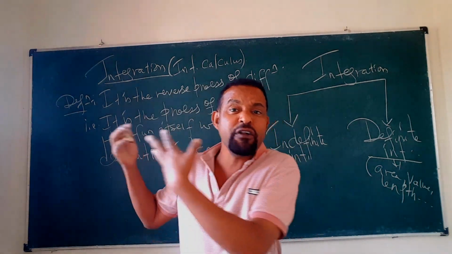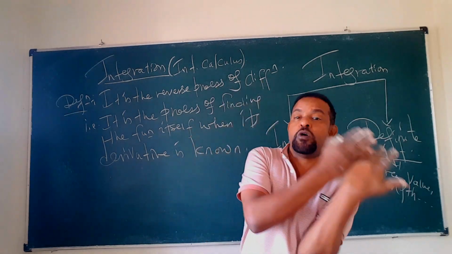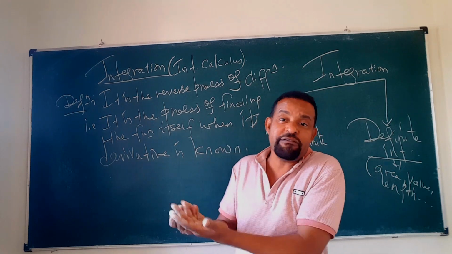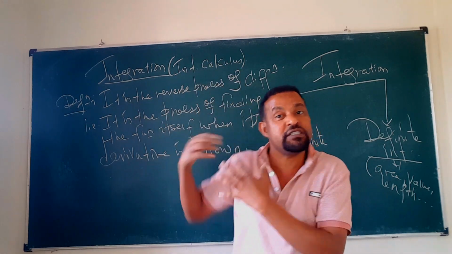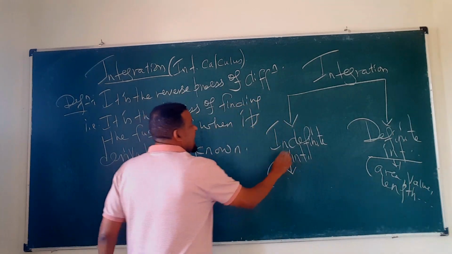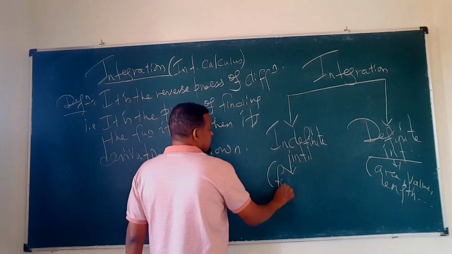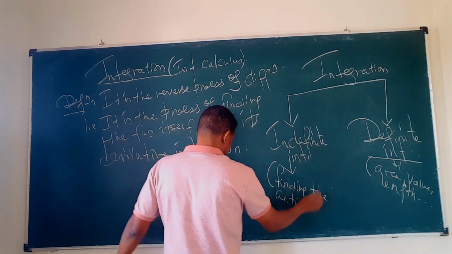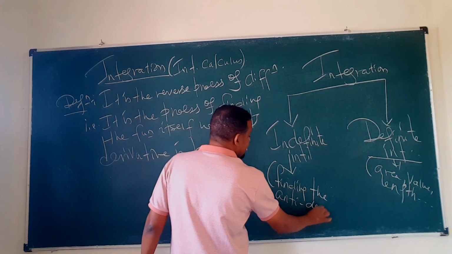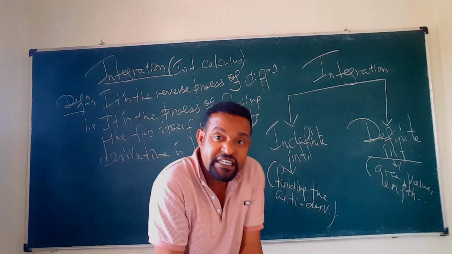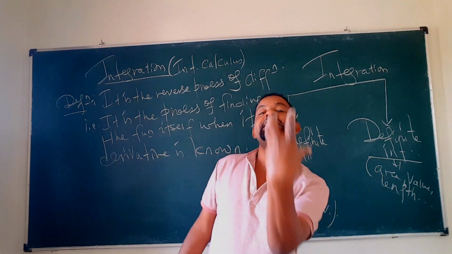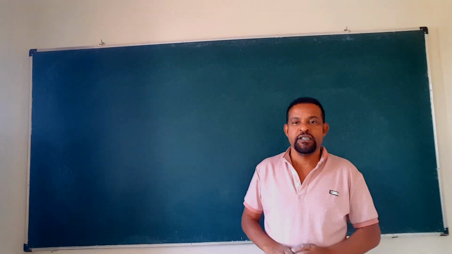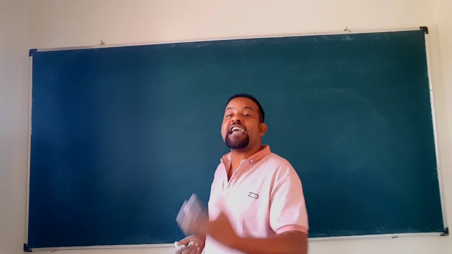We said integration is the reverse process of differentiation. When the derivative of the function is given, finding the function itself is integration. That process is called the indefinite integral. It is a process of finding the antiderivative: the derivative is given, and we find the function that was differentiated. So let's start our discussion by defining the indefinite integral.